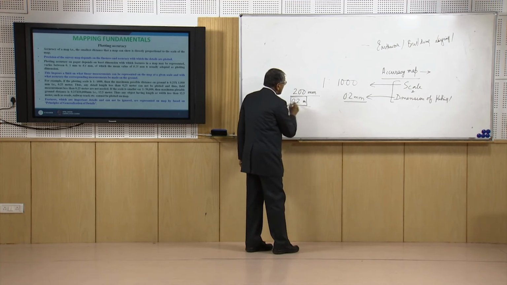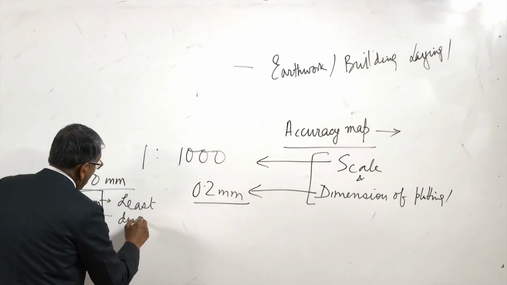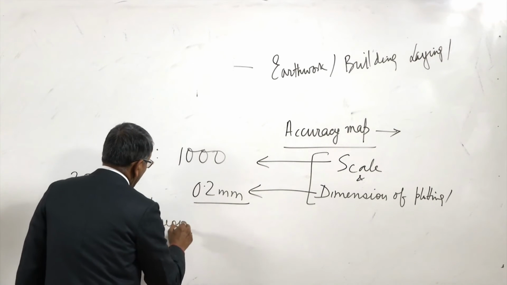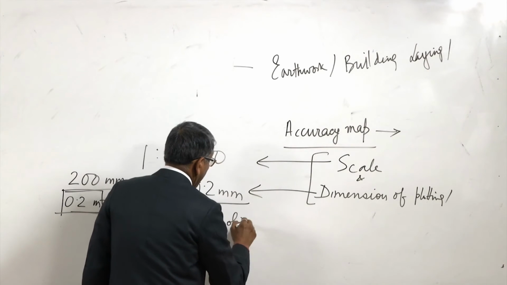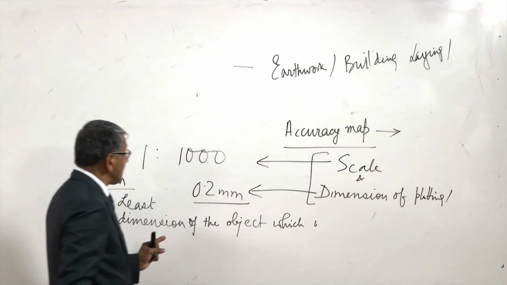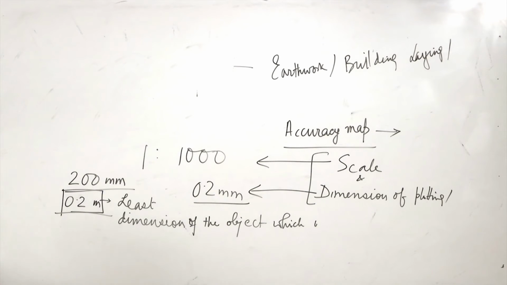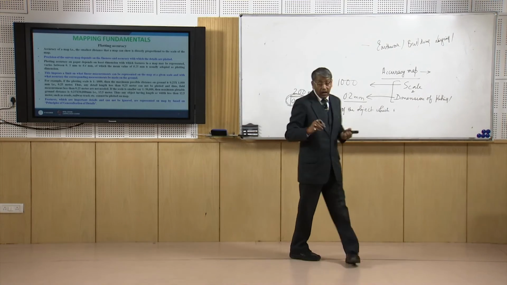So that is the least dimension of the object which we will be able to represent in the map. This is the accuracy of the map, or the precision with which we can represent the object in the map.